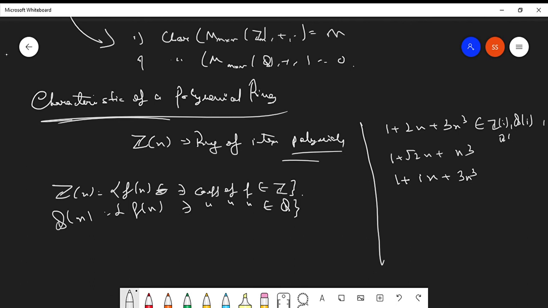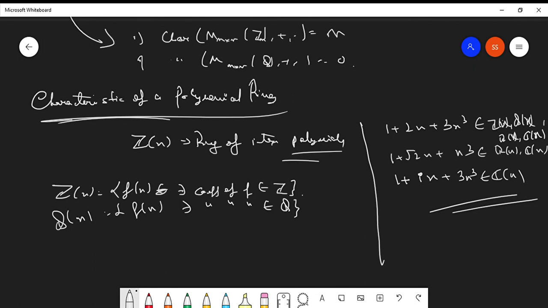Also the real polynomial ring, coefficients are real. Also the complex polynomial ring. What will this one belong to? Root 2 is neither rational nor integer, so the real polynomial ring and the complex polynomial ring. What will this belong to? The complex polynomial ring. Is it clear? This is i. Is it clear?